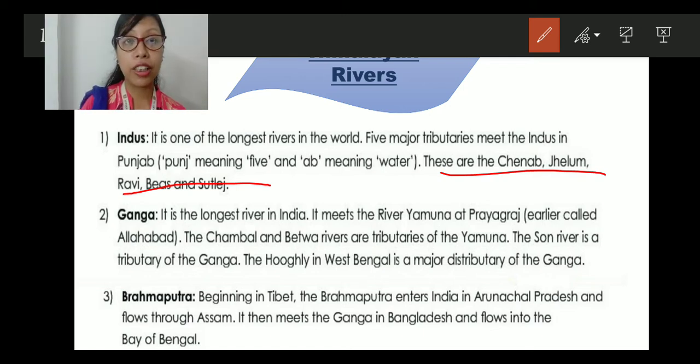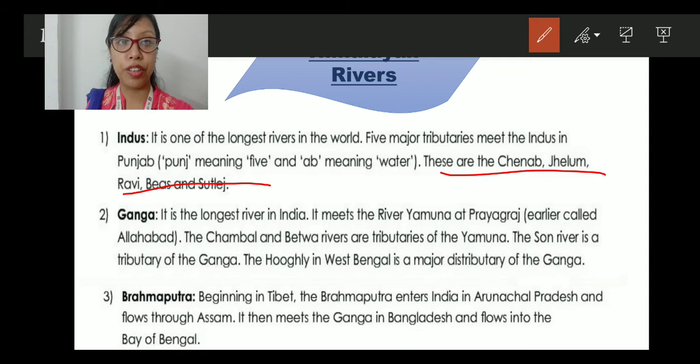Now let's come to the Ganga. Ganga is the longest river in India. Don't get confused. Longest river in the world is Indus and longest river in India is Ganga. It meets the river Yamuna at Prayagraj, earlier called Allahabad. The Chambal and Betwa rivers are tributaries of Yamuna. So Yamuna has 2 tributaries.